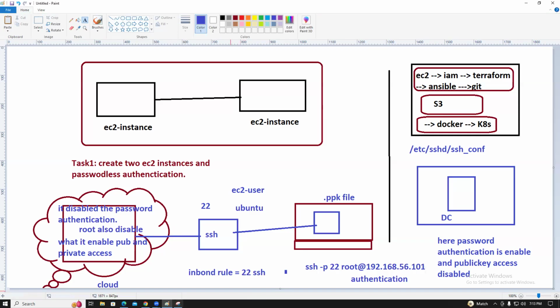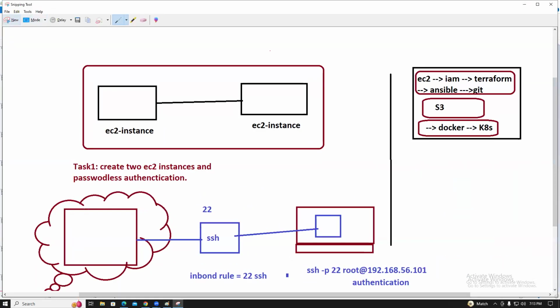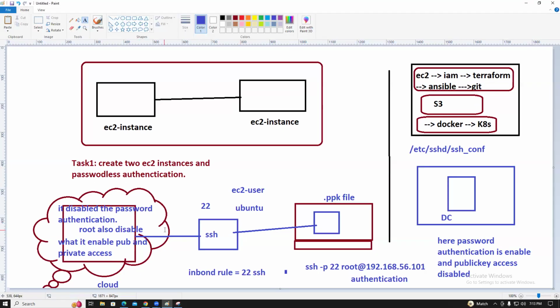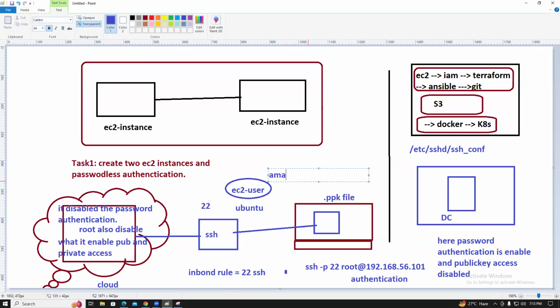Currently we are using the EC2 user only, because these are Linux servers: Amazon Linux, Red Hat, the flavors of the Red Hat family. So what are those? Amazon Linux 2023, Amazon Linux 2, or Red Hat, CentOS.